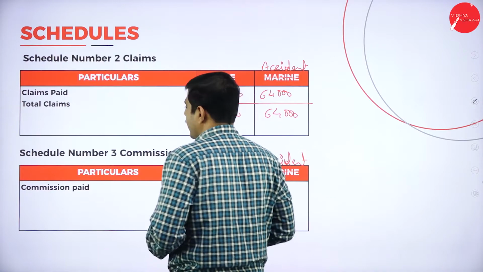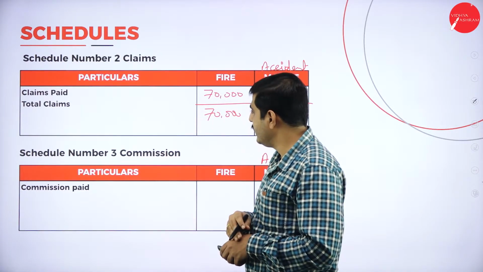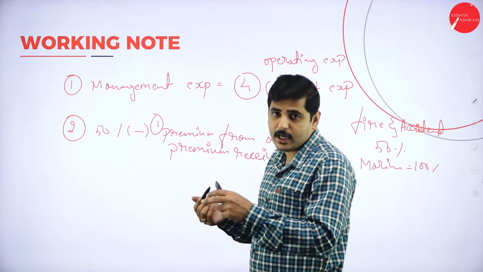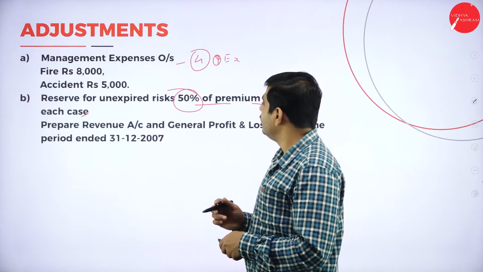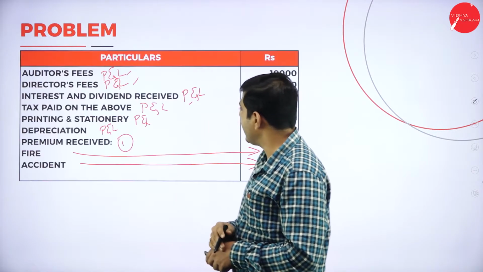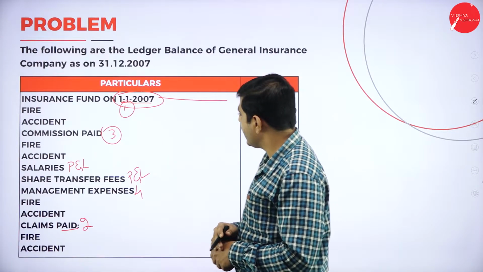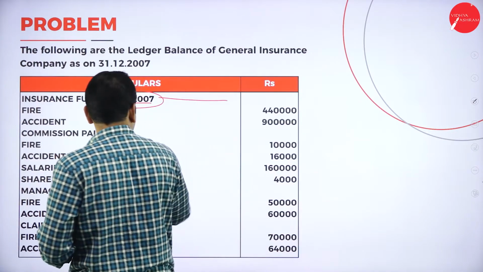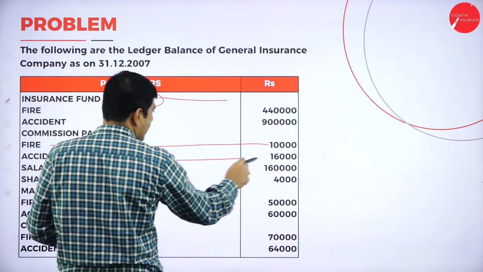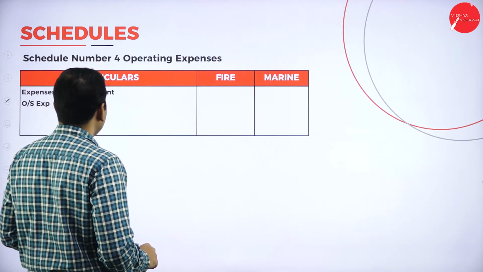So the total is 70,000 and 64,000 only. Next one, schedule number 3, commission. Any outstanding of the current year, add; any prepaid, deduct; outstanding of the previous year, deduct. We don't have any outstanding for the current year, so directly we can write the commission paid: fire 10,000, accident 16,000.